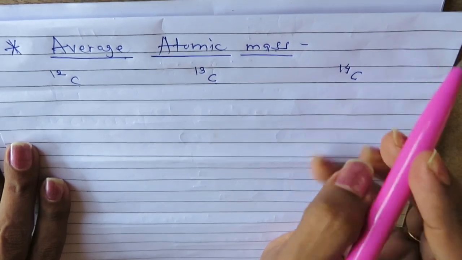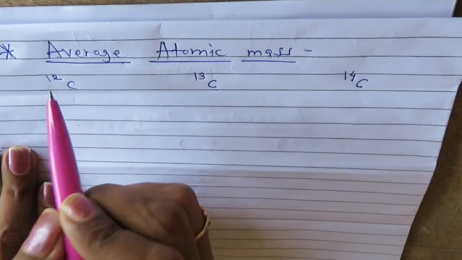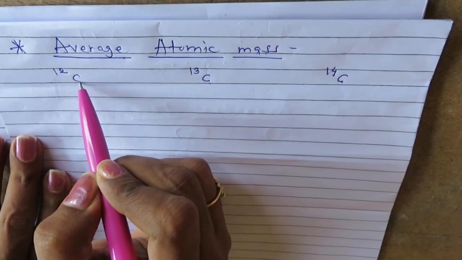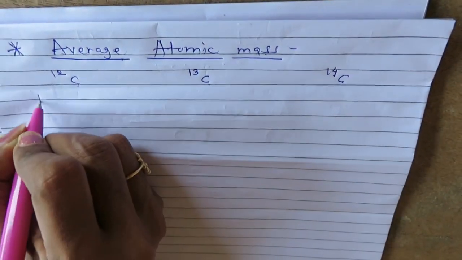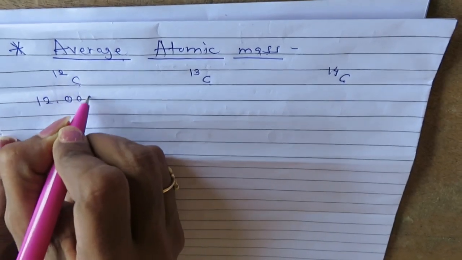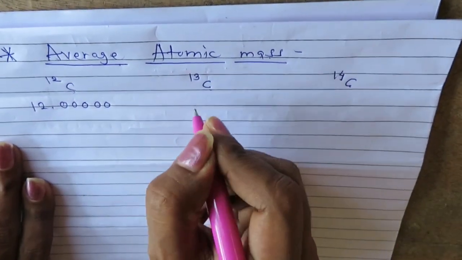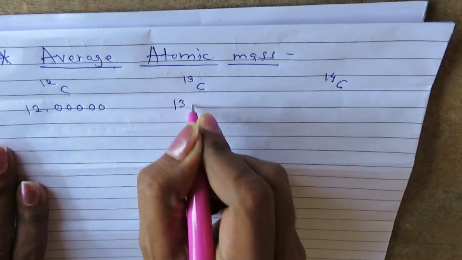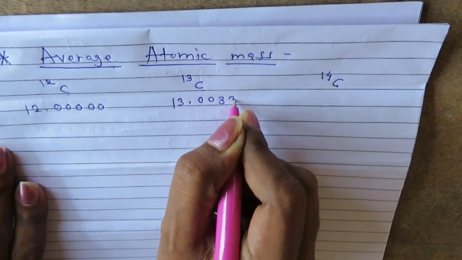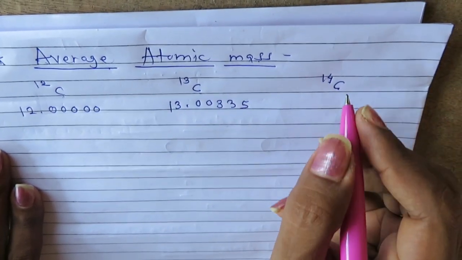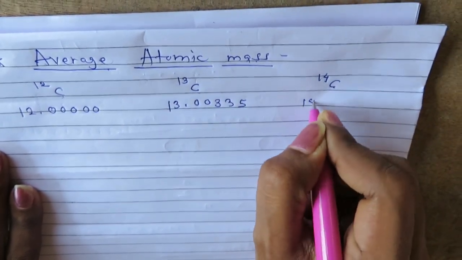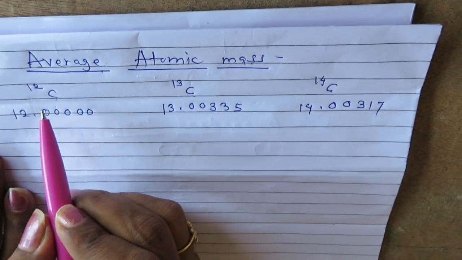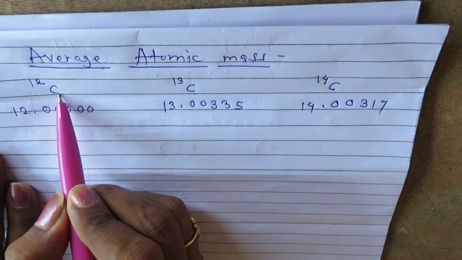So to find out the average atomic mass of carbon, we must know their amount in nature and their relative atomic masses. So for carbon 12, the atomic mass, we know, is 12.0000. Then for carbon 13, the atomic mass in atomic mass unit is 13.00335. For carbon 14, the atomic mass is 14.00317. Now we must know their relative abundance, that is their percentage in nature.